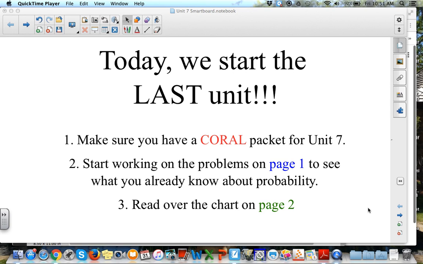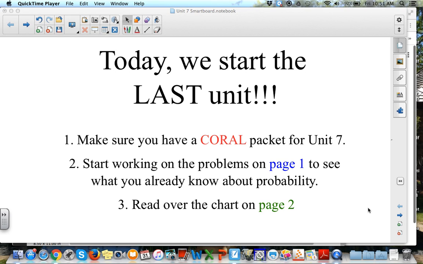I'm sorry that I'm not here today, but we're going to keep on going. The goal is for us to have our last test next Thursday. I don't want to waste today, so I'm going to talk through some of your notes with you. Hopefully this will give you a good introduction to probability. And when I get back tomorrow, we will be ready to hit the ground running.